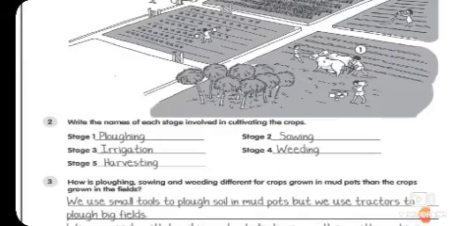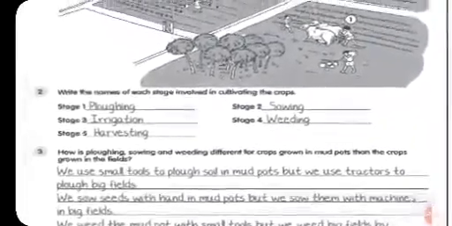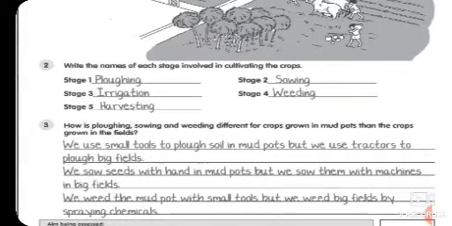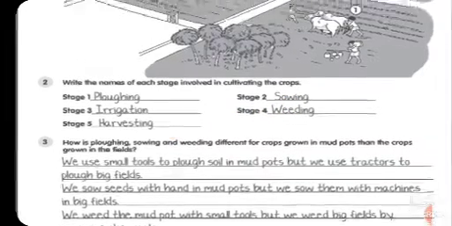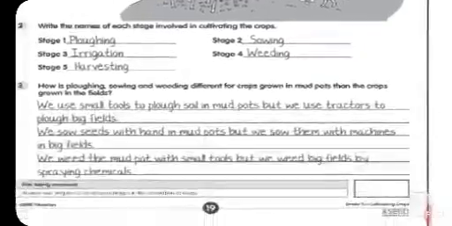So dear, these are your answer keys for worksheet S1. As you see over here, these are the processes: plowing, sowing, irrigation, weeding and harvesting, as I told you, right? In this picture it is very clear, you can number over here.